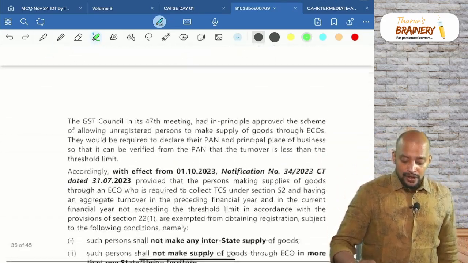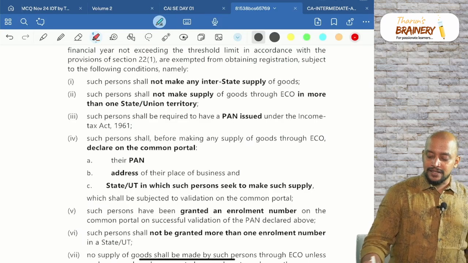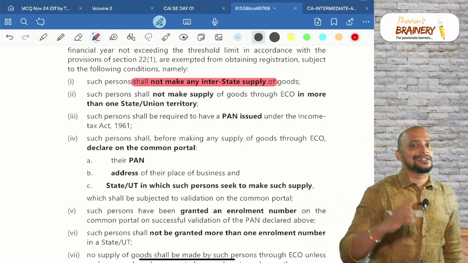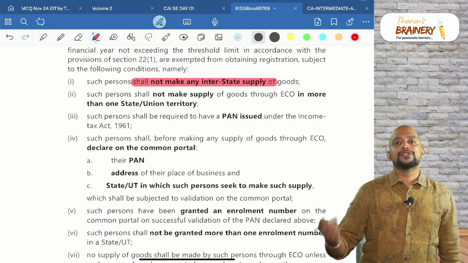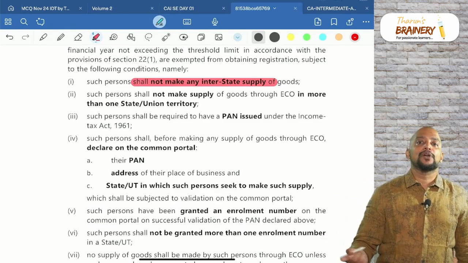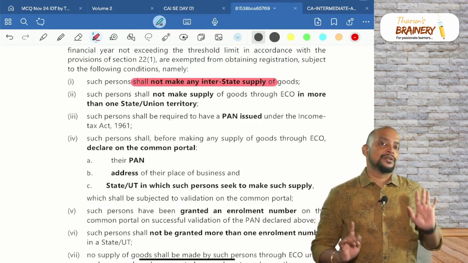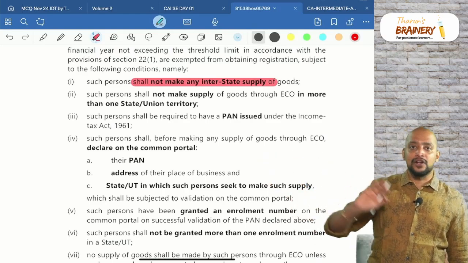But what are the obligations they have? They should not make interstate supplies. Means they should make only intra-state supplies. Number 2, they should not make supplies through e-commerce operator in more than one state. Means they should be operating only in one state. Suppose if they are in Tamil Nadu, they should make supplies only in Tamil Nadu. They should not make supplies through e-commerce operator in Karnataka, not like that.